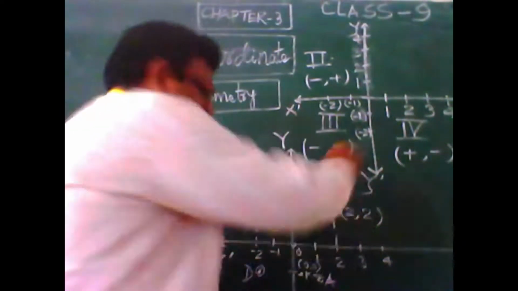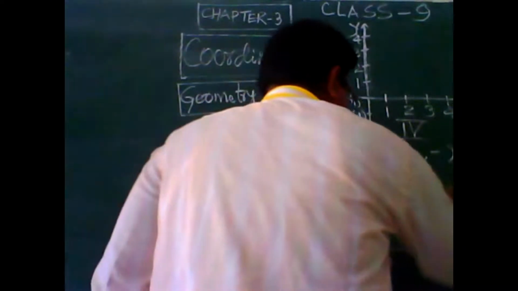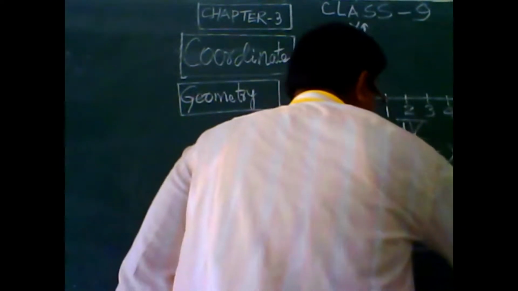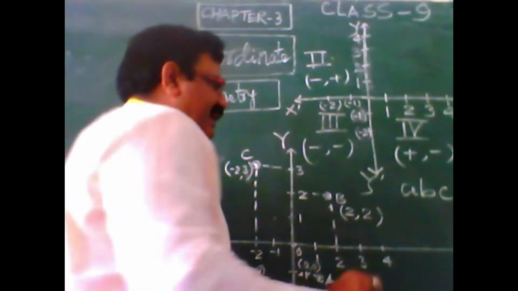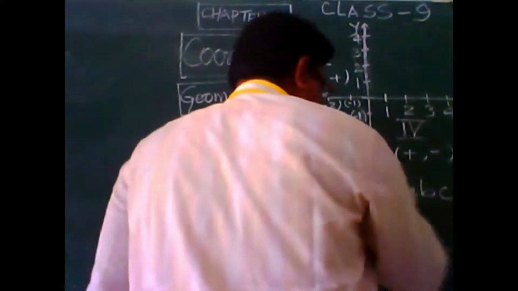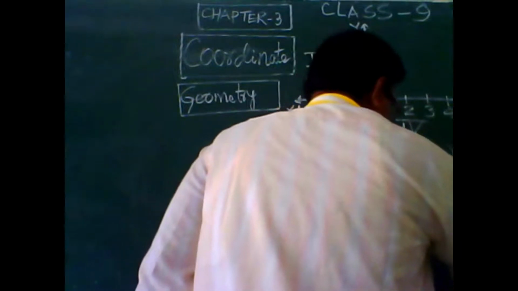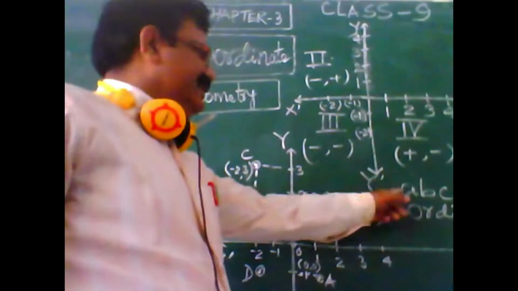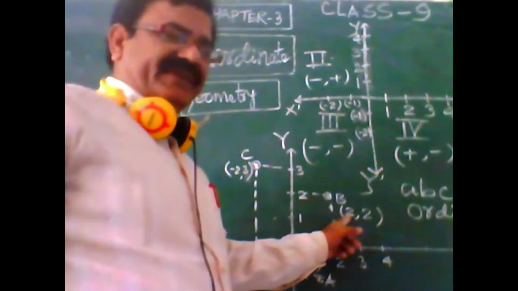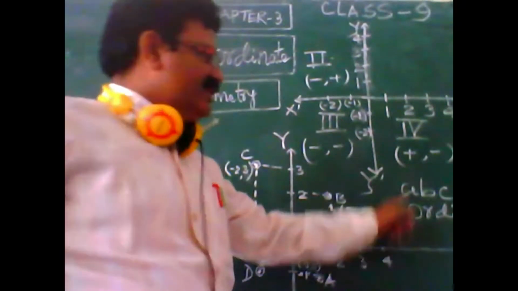Students, one precaution and one more thing is essential to understand. The x coordinate is called abscissa, because in MCQ it may be asked to you. This is called abscissa, while the y coordinate is called ordinate. Such type of question can come in MCQ. So the distance of the x coordinate is abscissa, and the distance of the y coordinate is ordinate.